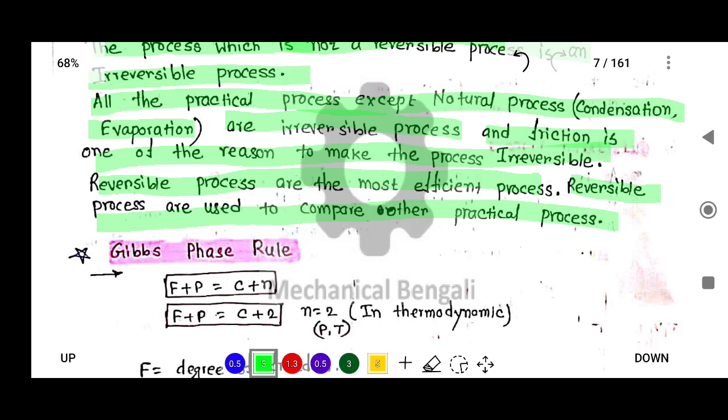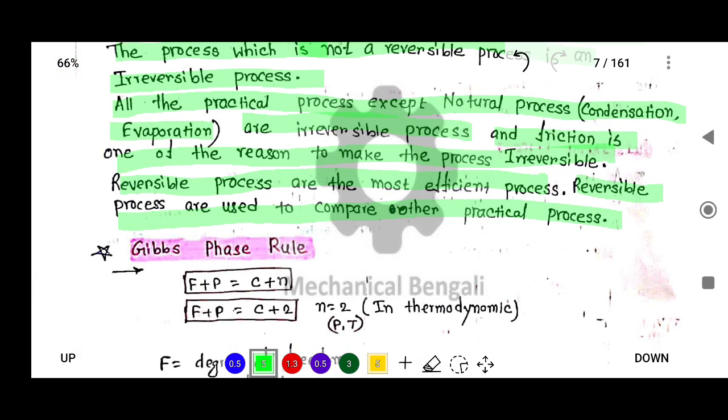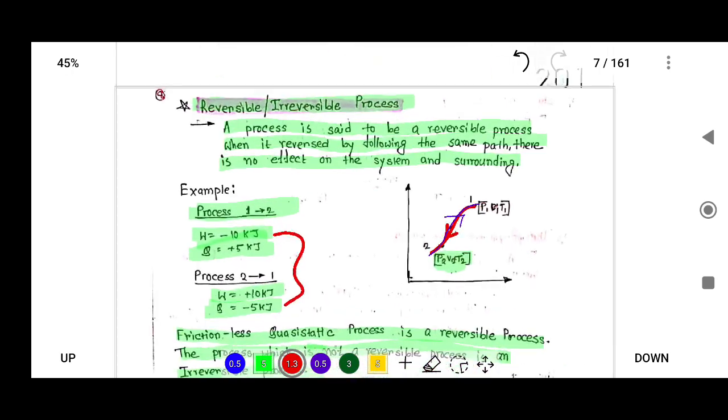Reversible processes are the most efficient because there is no friction, and they are used to compare the other practical processes. So this is all about reversible and irreversible processes.